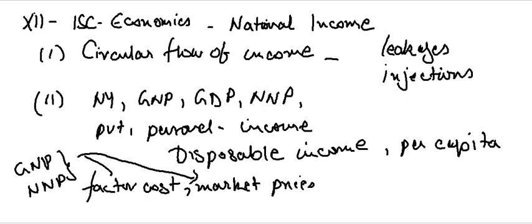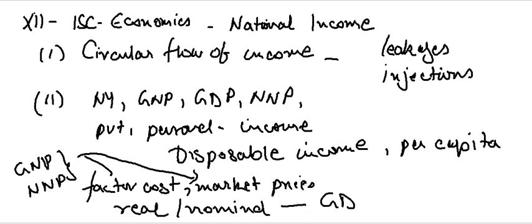Next, and this is very important, real and nominal GDP. What is real GDP and what is nominal GDP? Then there is another term you have to know, national disposable income, gross and net.